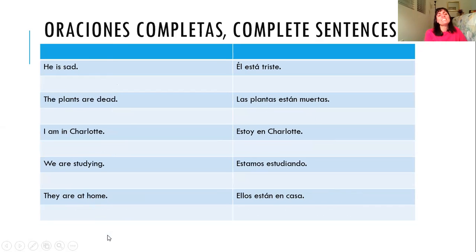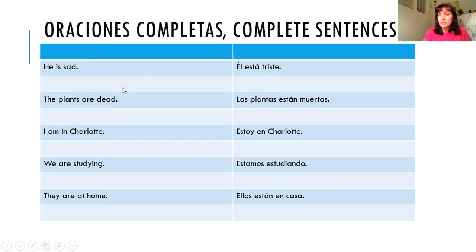All right, so he is sad. Él está triste. How would you make that plural? Instead of he, it would be they. So él becomes ellos. Instead of he is, it would be they are. Ellos están. And then you'd add s to triste. Ellos están tristes.